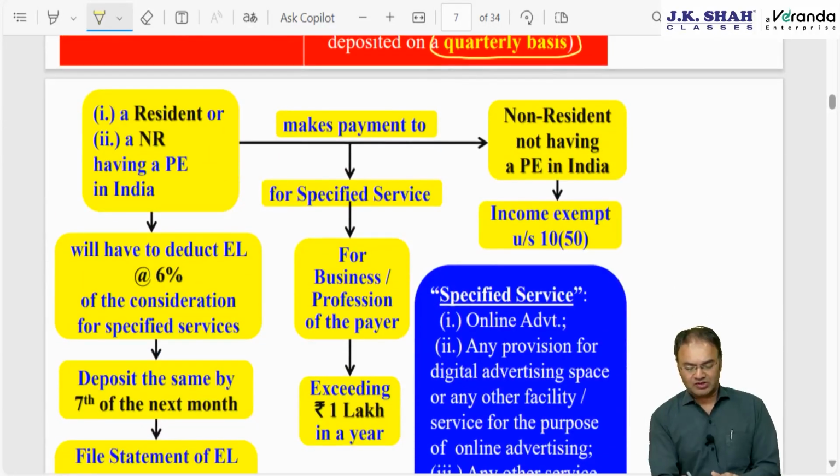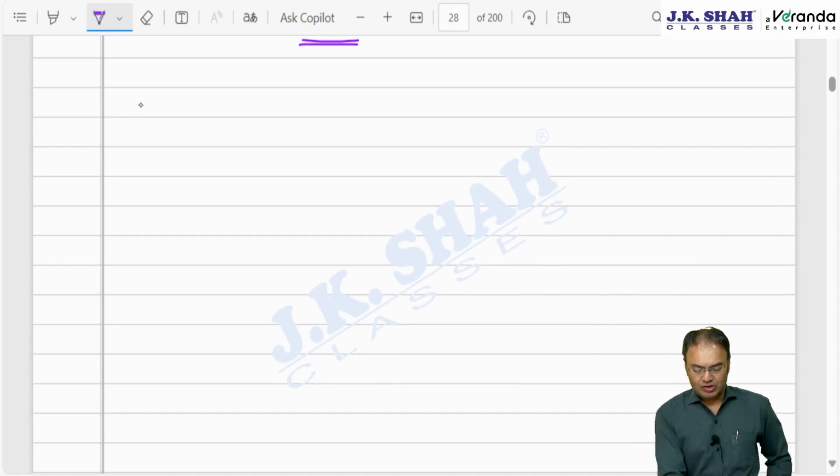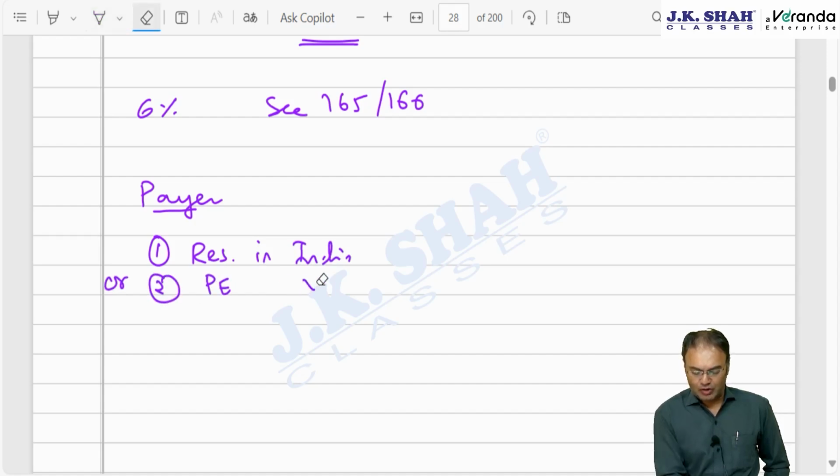So let's try to understand what the terms and conditions are. This 6% equalization levy governed by sections 165 and 166 is applicable in a case where the payer is a particular person. Payer is condition number 1. Payer should be either a resident of India, or payer should be a permanent establishment in India of a non-resident.